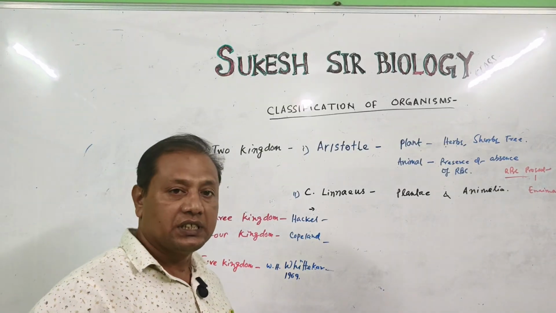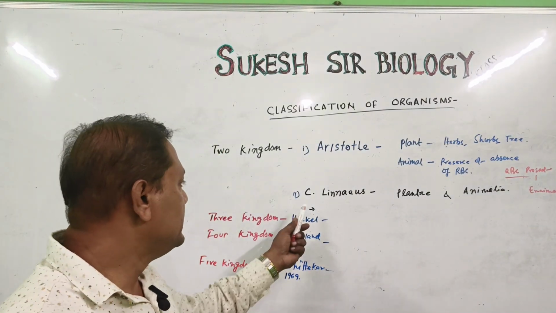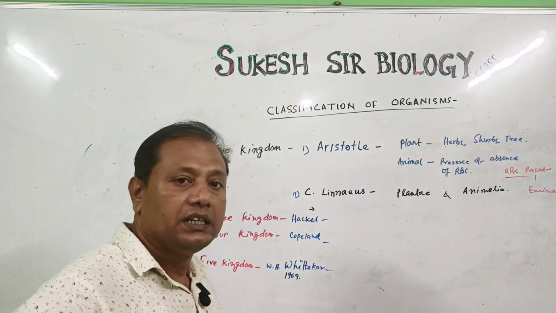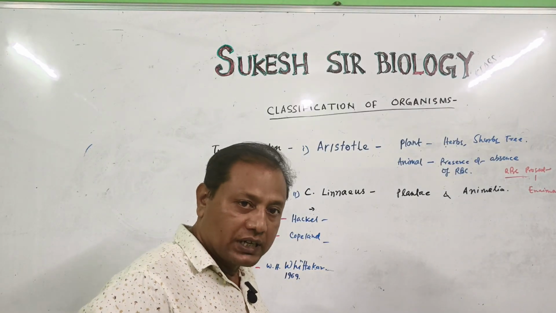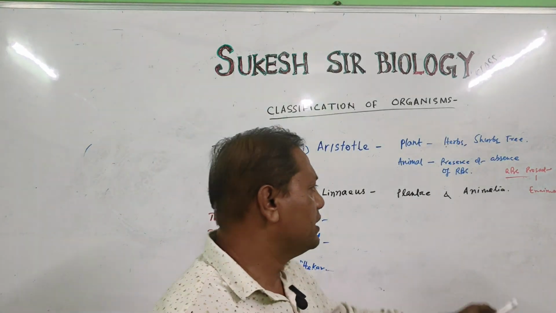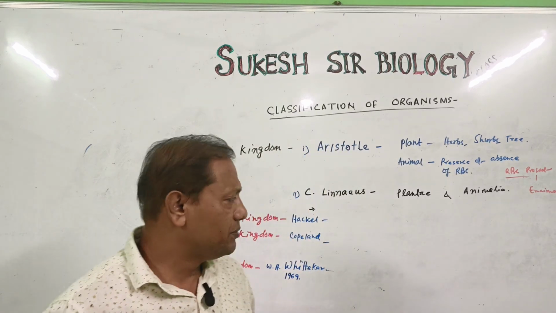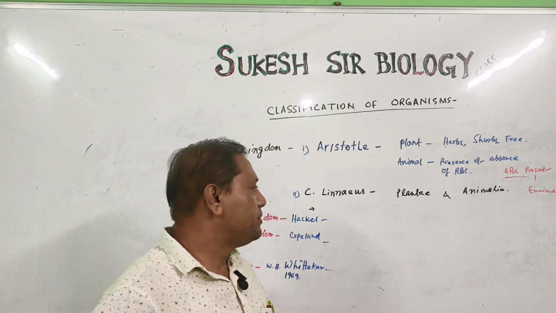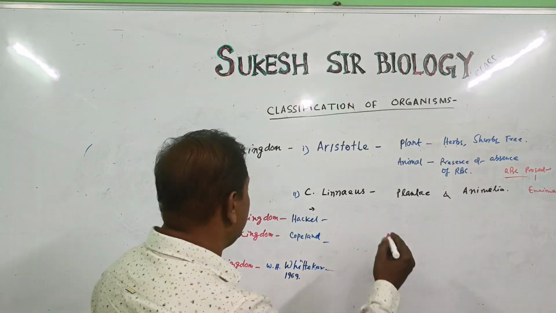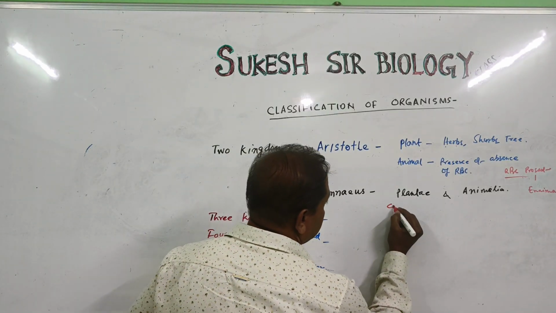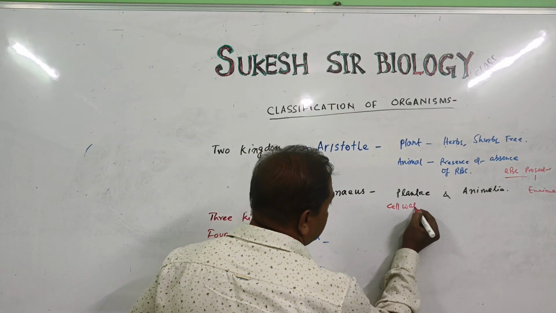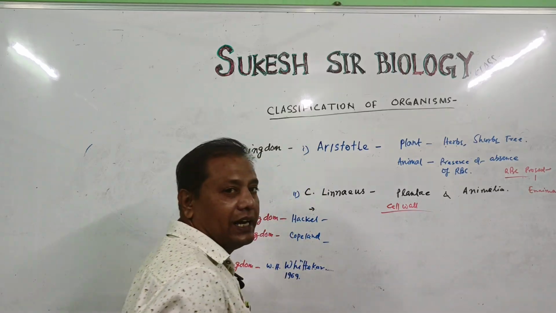After that, the classification continued, and Carolus Linnaeus also classified living organisms into plants and animals, but the criteria were a little bit different. He classified organisms on the basis of cell wall presence or absence.